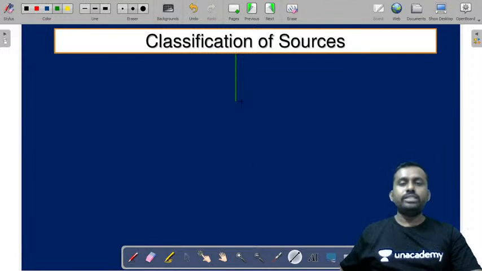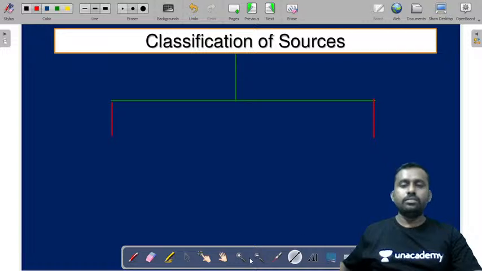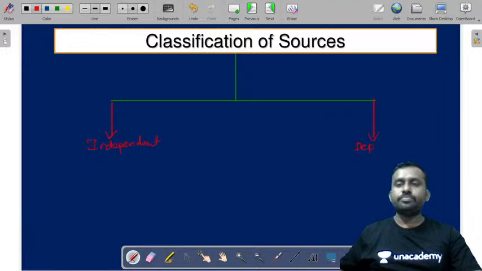You can classify sources, first, as independent sources and dependent sources.